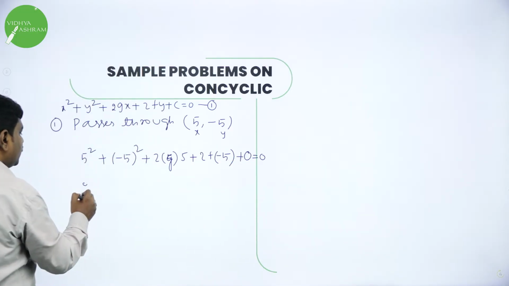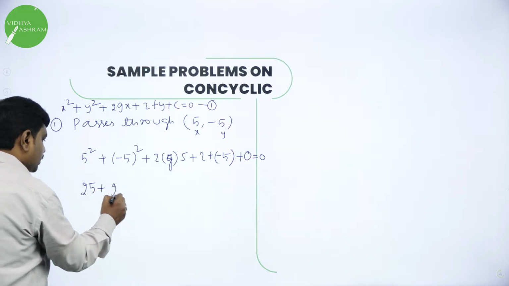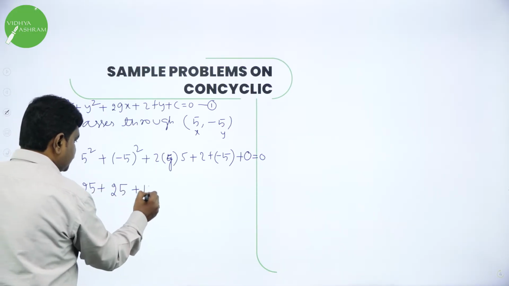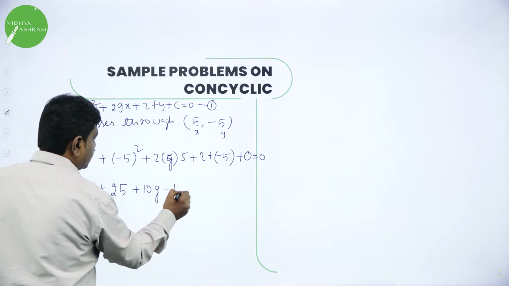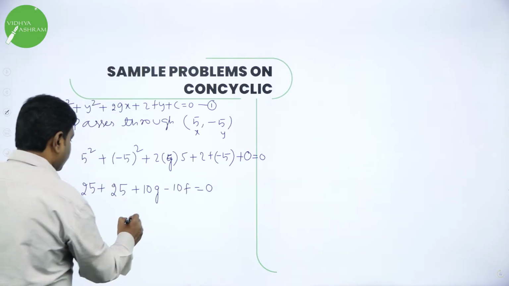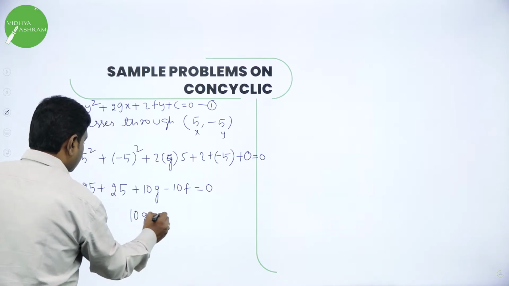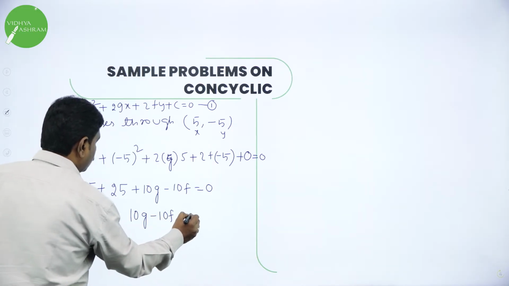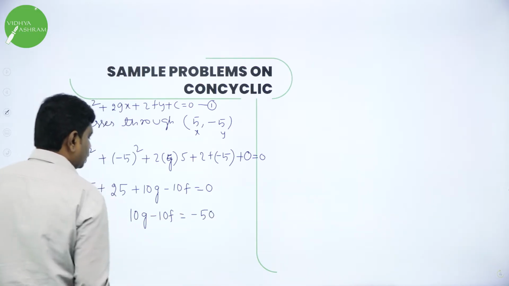Simplify this. 25 + 25 + 10g - 10f = 0. 25 plus 25 is 50, so 10g - 10f = -50, can I say?